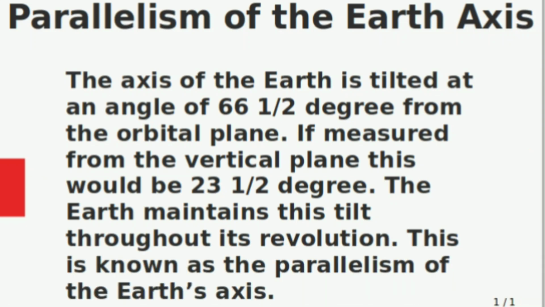Parallelism of the Earth's axis. The axis of the Earth is tilted at an angle of 66.5 degree from the orbital plane and 23.5 degree from the vertical plane. The Earth maintains this tilt throughout its revolution. This is known as the parallelism of the Earth's axis. This can be understood from a picture.